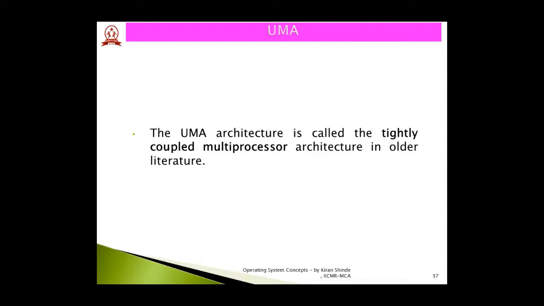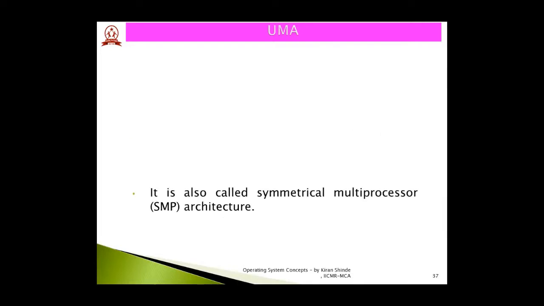Now, in my past video session, we have already discussed the characteristics of a tightly coupled system as well as a loosely coupled system. So I will request you to go through that particular video to understand why UMA architecture is called tightly coupled. It is also called symmetrical multiprocessor architecture. Again, in the last video session, I have also discussed the two types, symmetrical and asymmetrical. So do visit the video to understand why UMA is called symmetrical multiprocessor architecture.